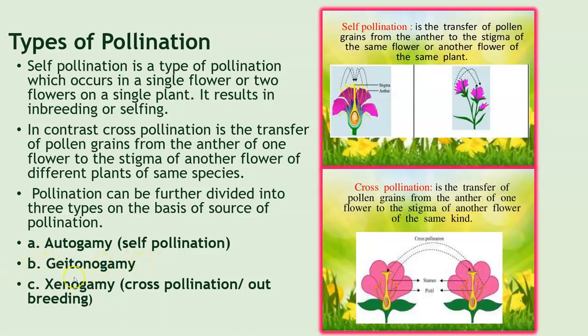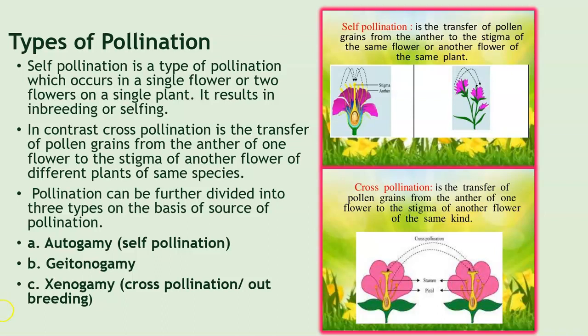Then you have the next one, which is geitonogamy. That is a transfer of the pollen grain to the stigma of a different flower produced on the same plant. This is basically the second image. So it is a kind of self-pollination only, but two different flowers are involved. And here it's functionally similar to cross-pollination, as it involves a pollinating agent, but it cannot bring about genetic variation and is only of ecological significance. So it is similar to autogamy, as pollen grains are coming from the same plant.